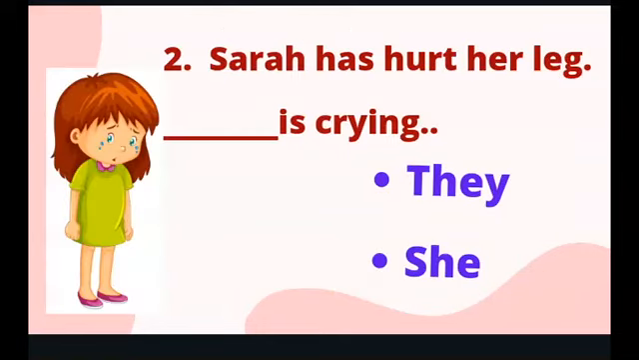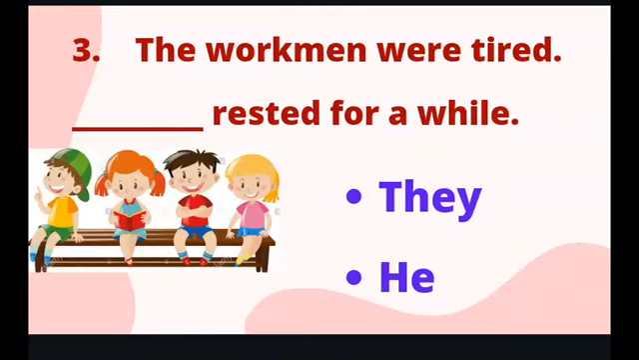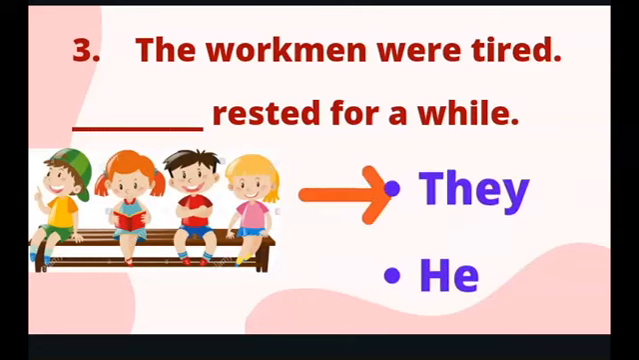Sarah has hurt a leg. Dash is crying. Options: they, she. And the answer is, Sarah has hurt a leg. She is crying. Third one. The workmen were tired. Dash rested for a while. Options: they or he. And the answer is they. The workmen were tired. They rested for a while.